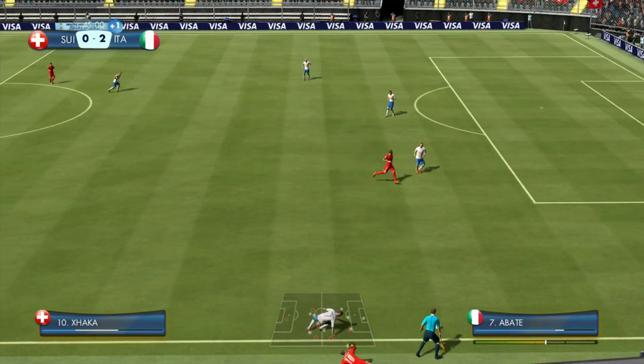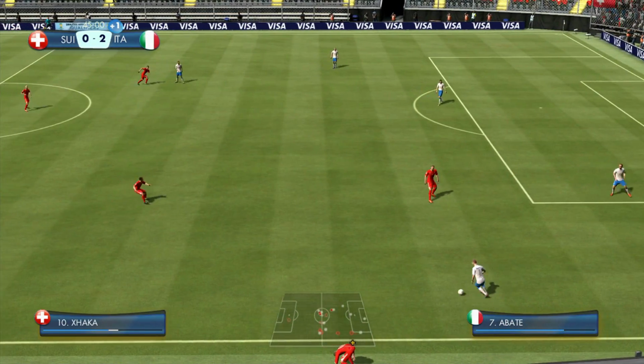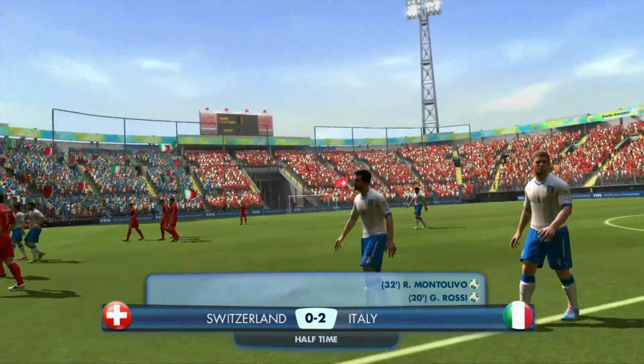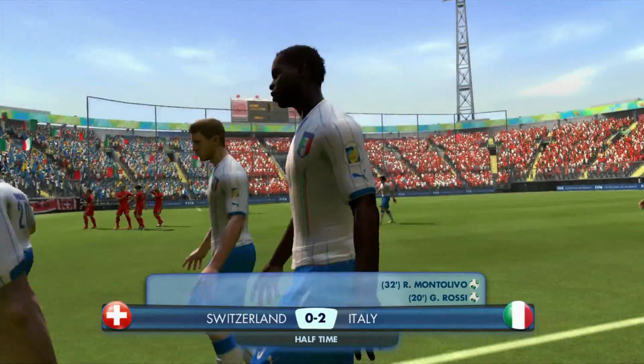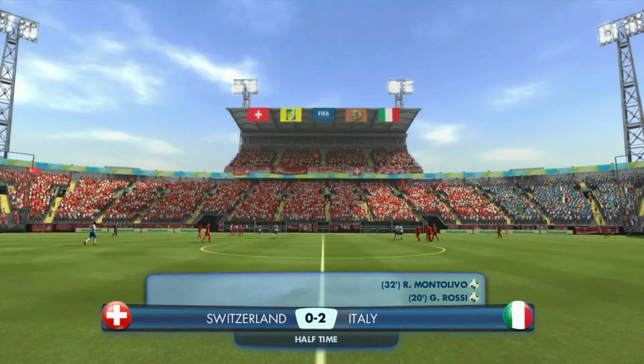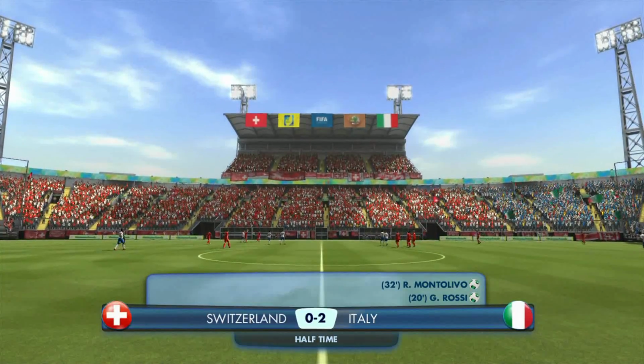Xhaka just gets absolutely flown into the crowd pretty much on that play. It's half time then, and Italy are in complete control of this game. Still another half to play, and potentially Switzerland could mount a comeback, but I don't know, man. They've missed a lot of chances.